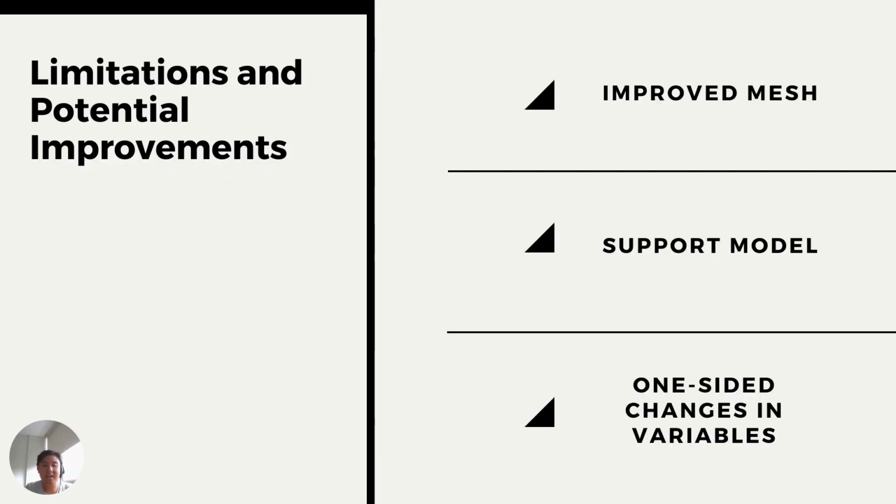This research, however, still has its limitations as mentioned before. The mesh convergence verification could be more focused and improved, and more iterations of it will most likely be needed to gauge out better, more accurate results. Next, a model that has a physical form of the supports will most likely be needed to reflect real-life models much more closely. And finally, the variable changes in the report have only been one-sided. Basically, it was only increased or decreased. Hence, the other part needs to be considered for the final report to better understand what affects those variable changes.